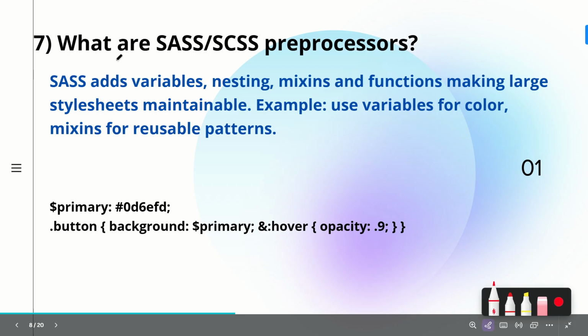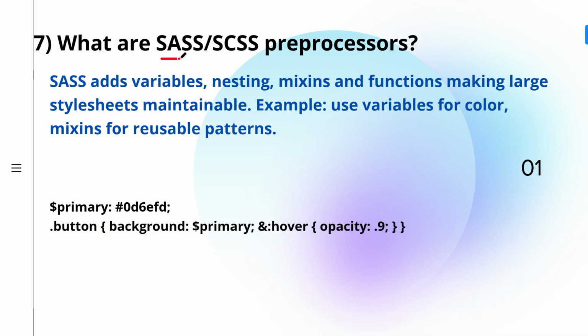Now let's see the seventh question. The seventh question is, what are SASS or SCSS preprocessors? So SASS is a preprocessor that lets you write CSS with more power and flexibility. They add features like variables, nesting, mixins, and functions, making our large style sheets maintainable. For example, we can make use of variables for color, then we can make use of mixins for reusable patterns.